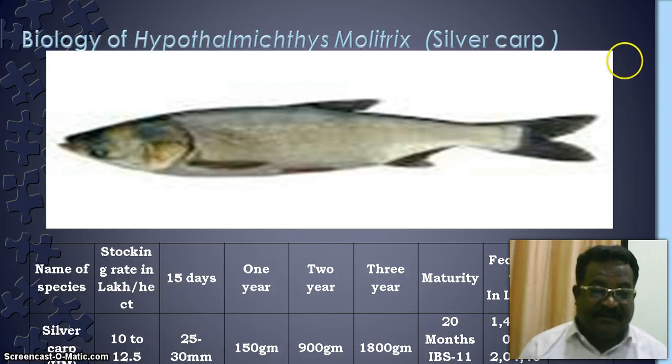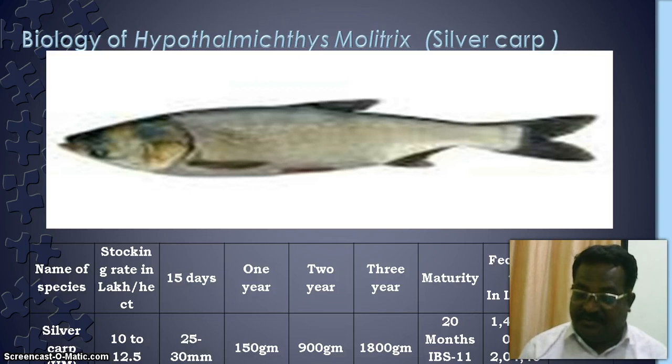The maturity of that species is attained at 20 months old, but in induced breeding the species attains it at 11 months. The fecundity of that species is 1,45,000 to 2,04,400. So this is the fecundity at one time of laying the eggs into the confined water body.